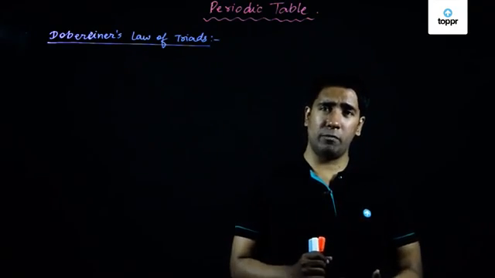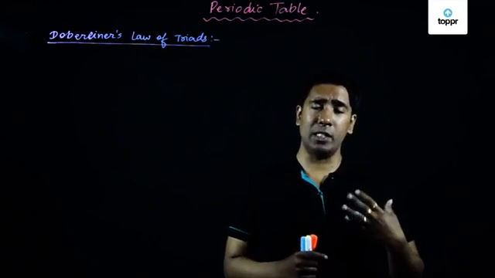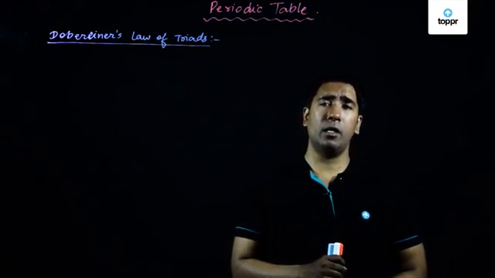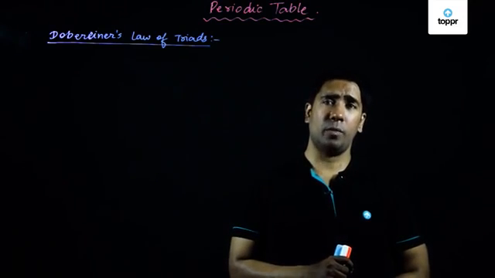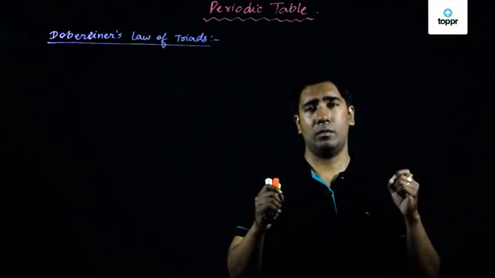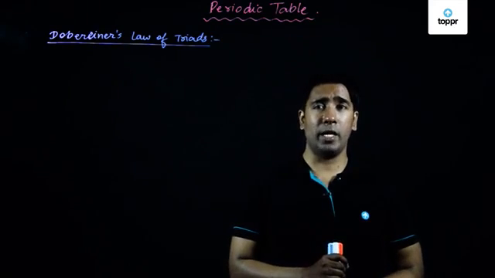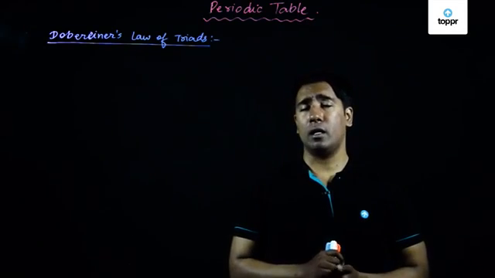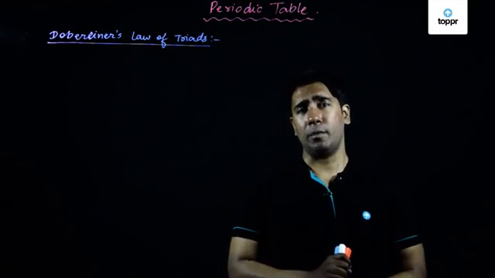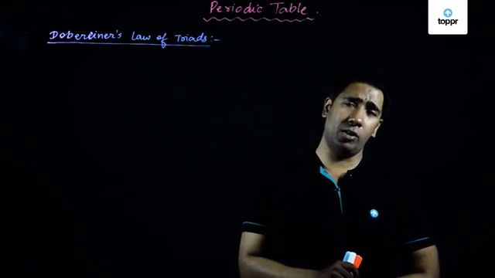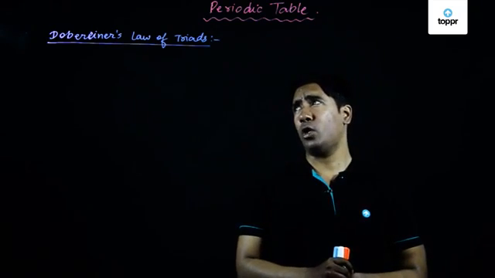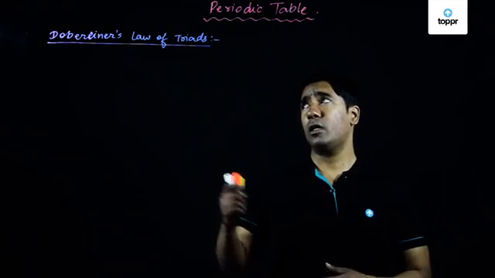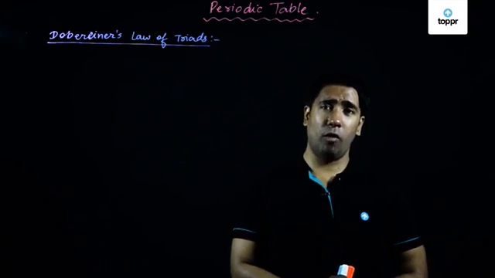So I hope, my dear friends, now you have understood the need for the formation of a periodic table, wherein the elements are systematically arranged according to the similarity of their properties. And right now we will be looking at the first attempt, which was made by a German scientist whose name was Dobereiner. Please don't mispronounce it as Doberman, which is different. So here we have Dobereiner's law of triads.